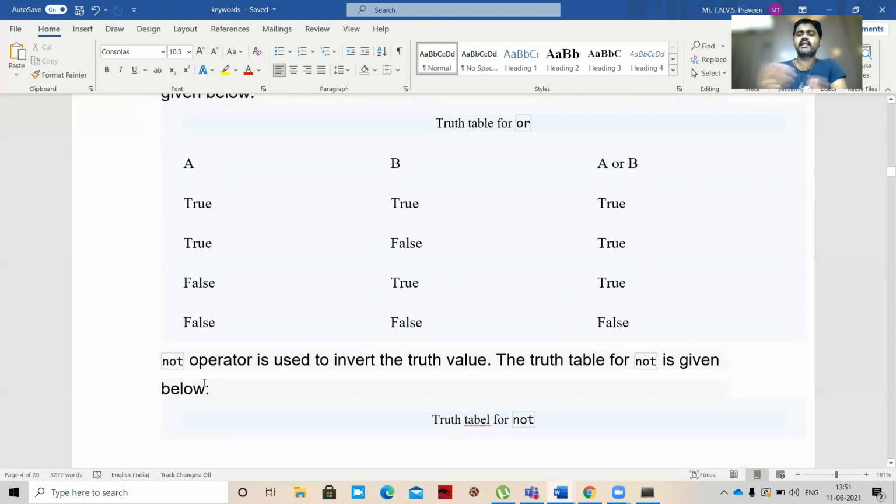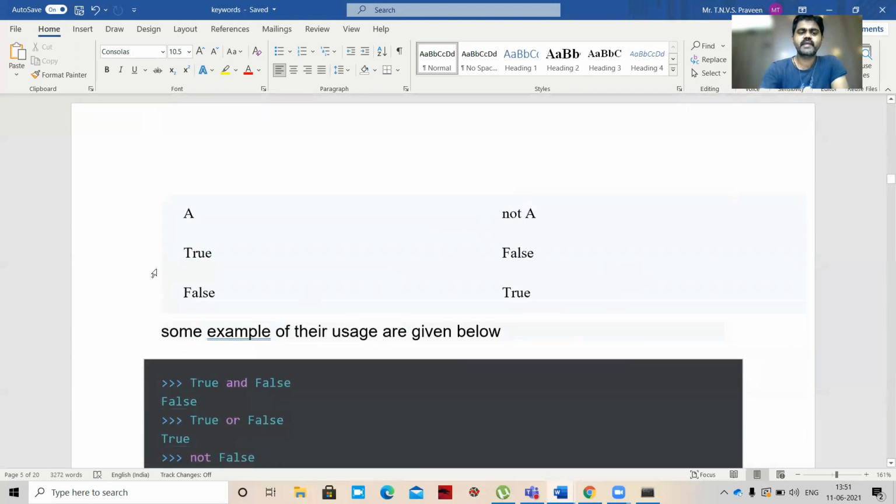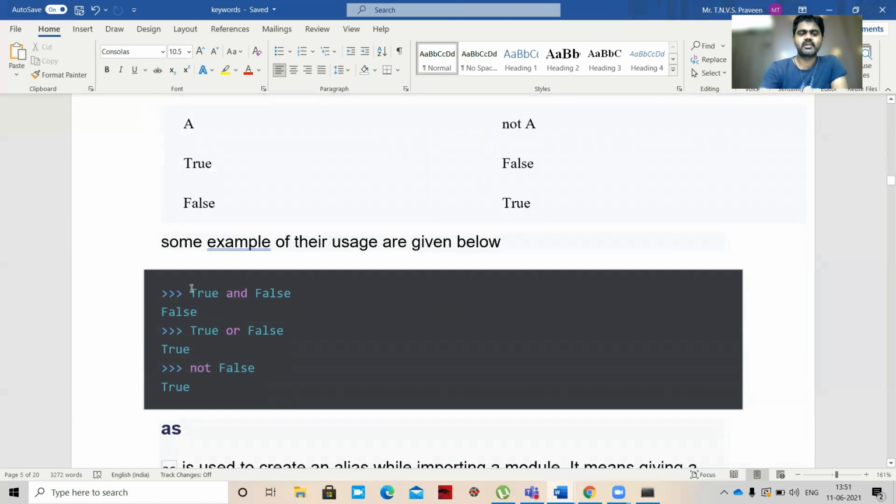If you have true, we'll get false. If you have false, we'll get true. So we can check with an example, true and false.